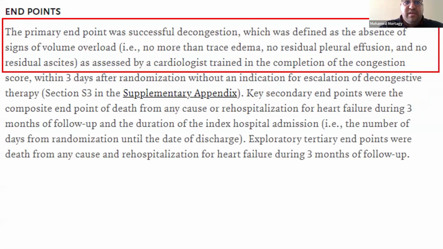The O will be in the endpoints or the outcomes, which is successful decongestion. To be clear, they have to really define how they measure that. They said it is the absence of the initial signs they measured for volume overload: edema, pleural effusion, and ascites, assessed by a cardiologist.